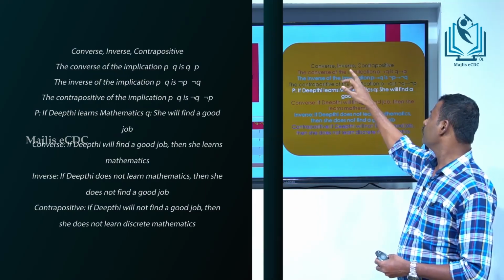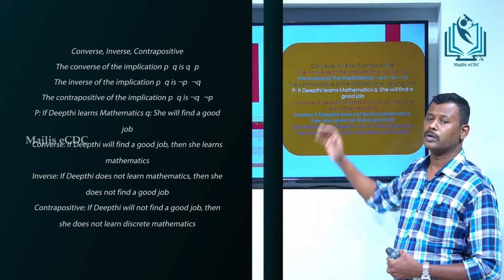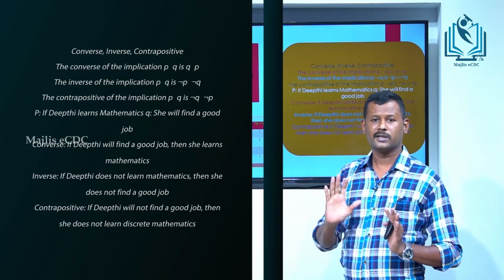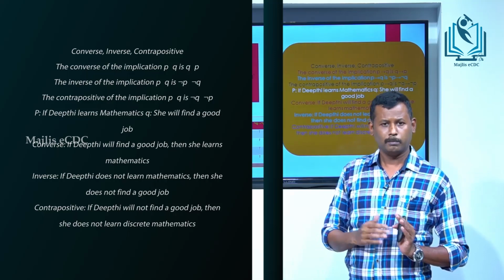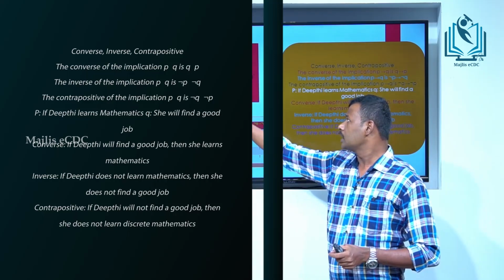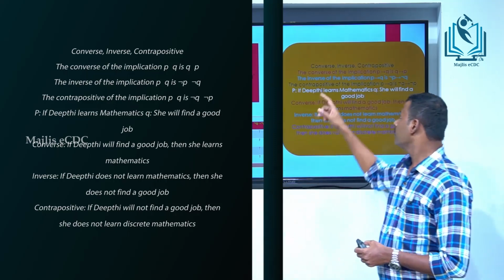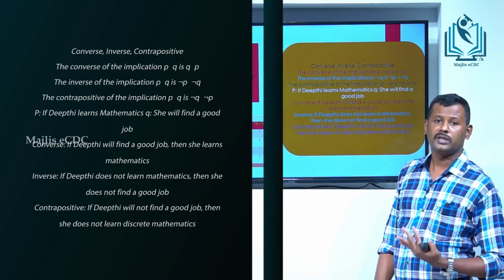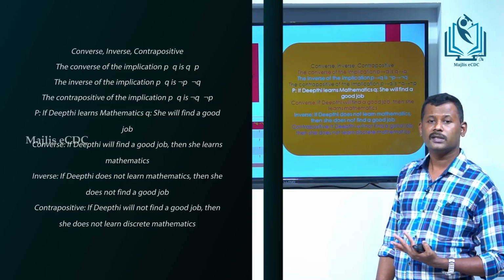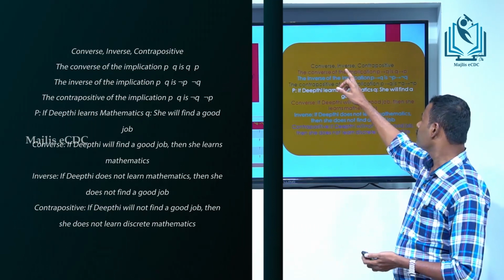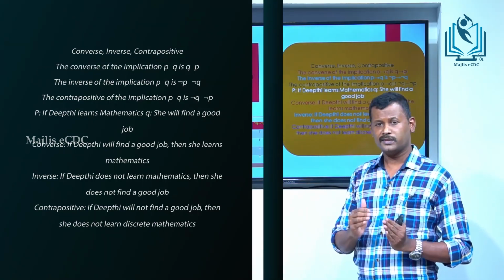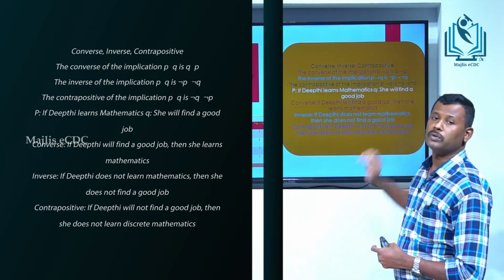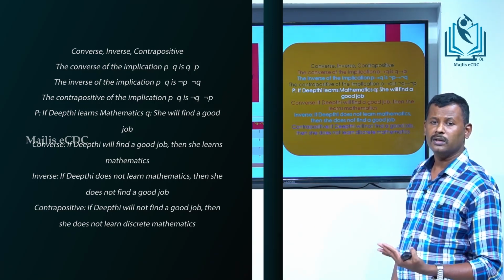Next, converse, inverse, contrapositive. Here we can also consider two statements, two propositions P and Q. P: study well; Q: get high marks. Then the converse of the implication P to Q is Q to P. The second one is inverse: consider P to Q, then its inverse is not P to not Q.